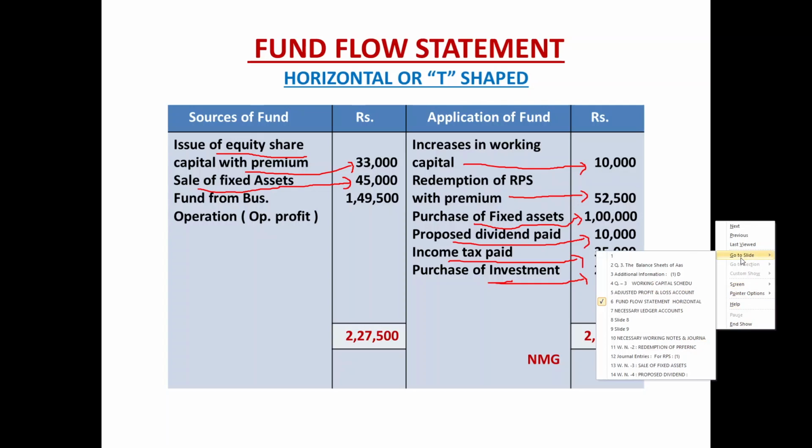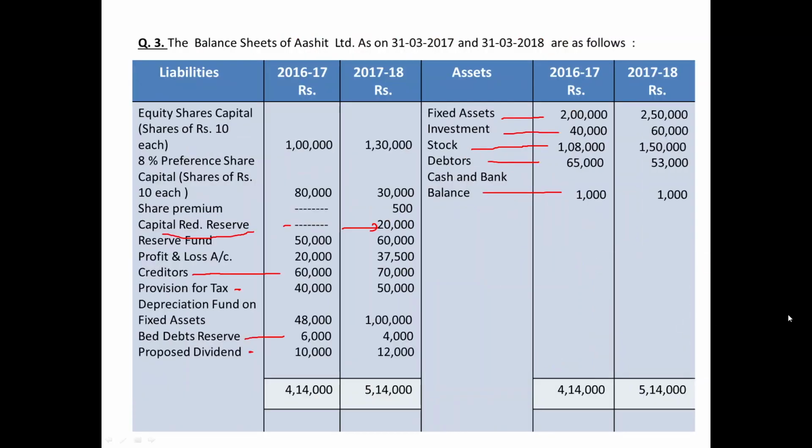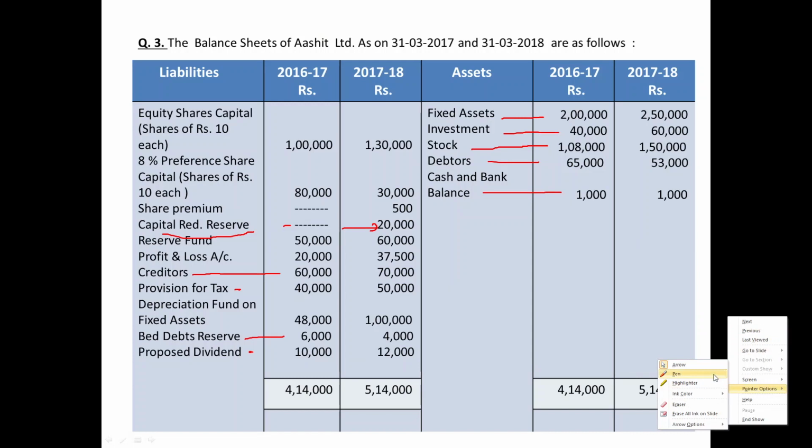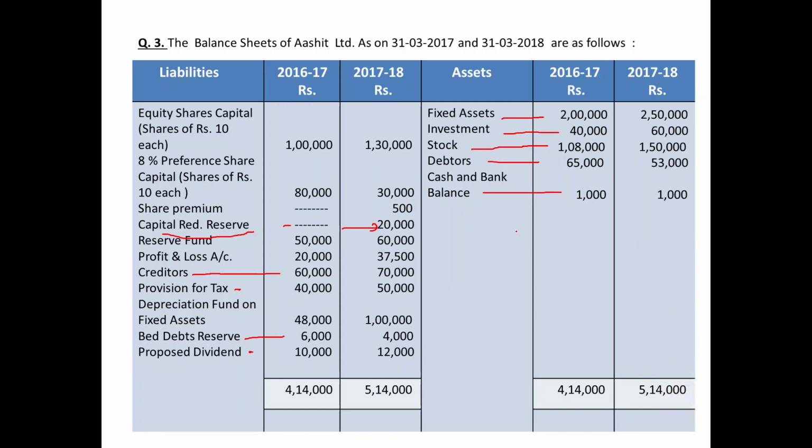Once again, let us verify the balance sheet. After investment, remaining items belong to current assets. We already reported in the working capital schedule stock, debtors, cash and bank balance. Come on the liability side. Equity share capital over. In the RPS process we already verified, and ledger account also. Preference share capital over. Share premium over. Capital redemption reserve over. Reserve fund, which we normally call general reserve,